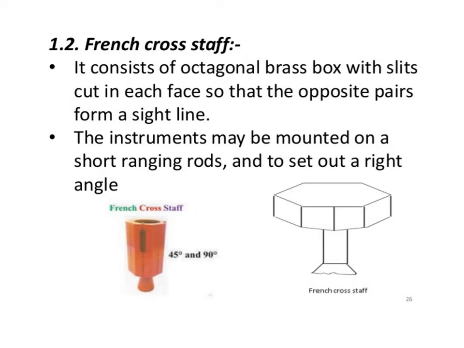This slide refers to French cross staff. It consists of an octagonal brass box with a slit cut in each face so that the opposite pairs form a sight line. The instrument may be mounted on a short ranging rod, and to set out a right angle the instrument is used. Also, the French cross staff is used to set the offset making an angle of 45 degrees and 90 degrees to the survey line.